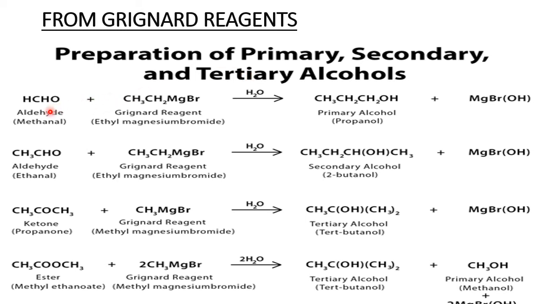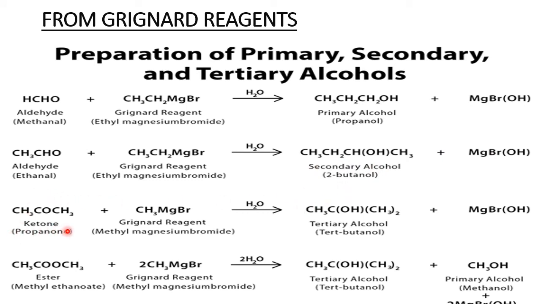Now I have taken formaldehyde. Formaldehyde with Grignard reagent becomes CH3CH2CH2OH, then MgBr as the side product, a primary alcohol. Now, because an extra CH3 is there, already one carbon is there, one more carbon is created by using the Grignard reagent. Therefore we get a secondary alcohol here: CH3CH2CHOHCH3, then MgBrOH. So the secondary alcohol is 2-butanol.